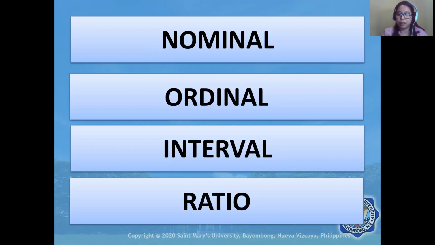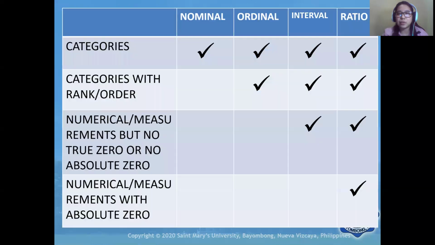Let us consider this table, which shows the definitions. If you know whether your data is categorical or numerical, it will limit you in choosing which level of measurement is the measurement of your data or your variable.